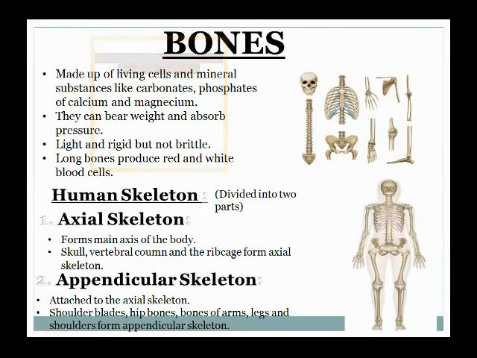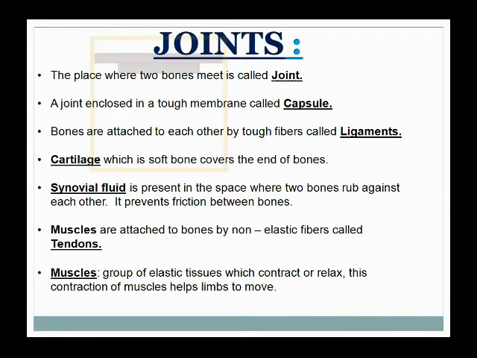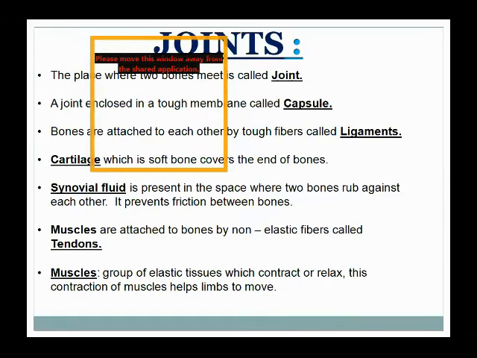So now move forward, and the next topic is joints. Do you know how our whole structure of the skeleton is made up, and how the bones form a complete skeleton? It is that all the bones come and join with each other.